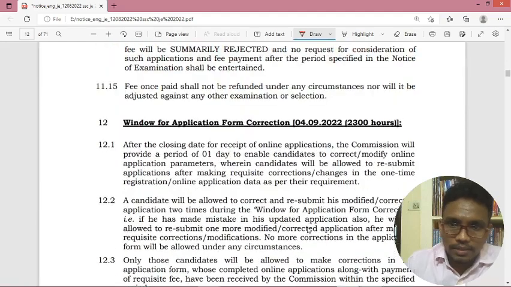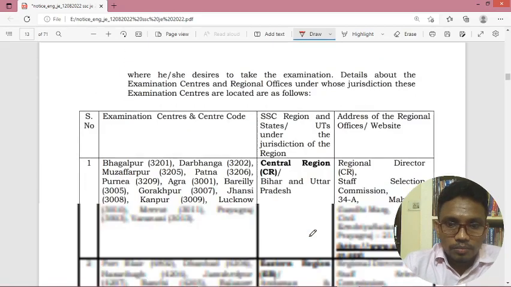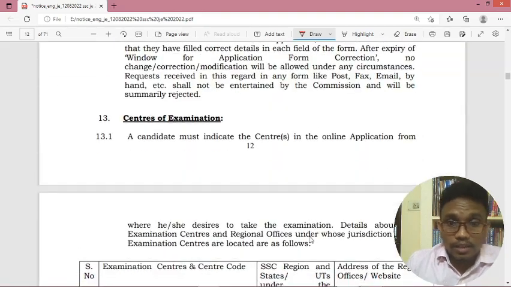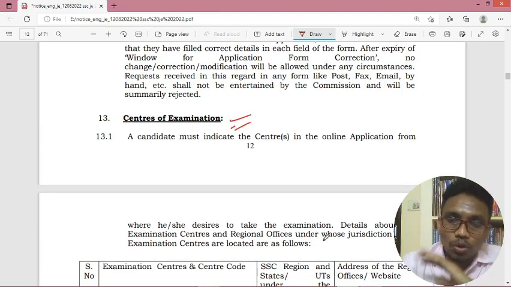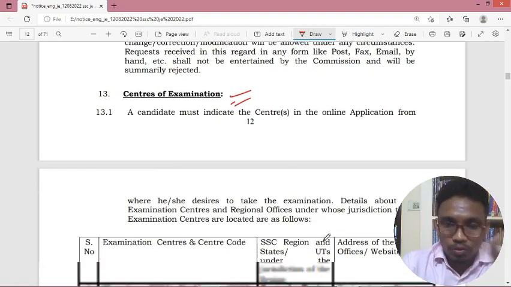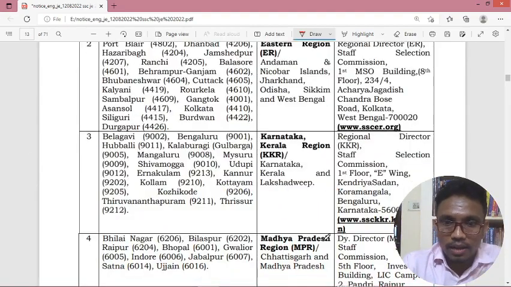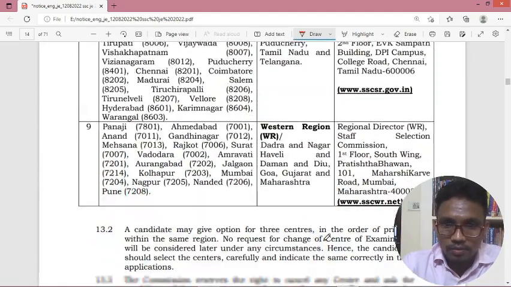Okay, I already discussed this is the correction date. 4/9/2022 is the correction date. And coming to centers of examination, throughout India we have centers, so no need to worry whether our state has a center or not. Every state has centers.